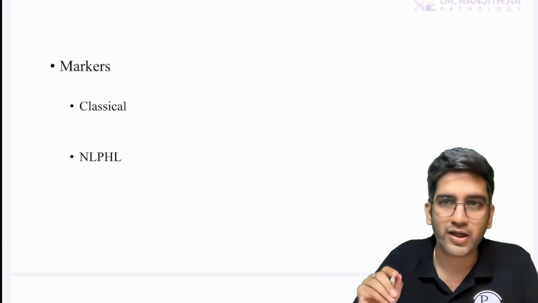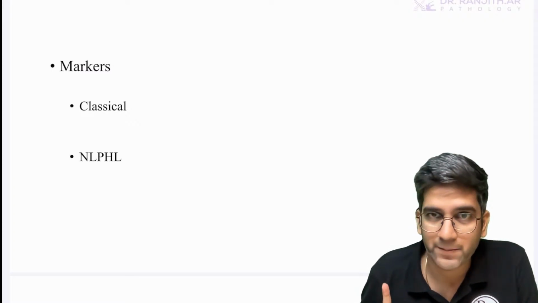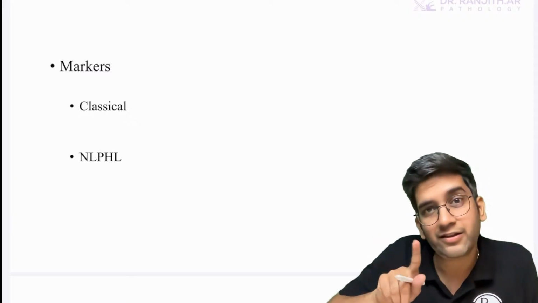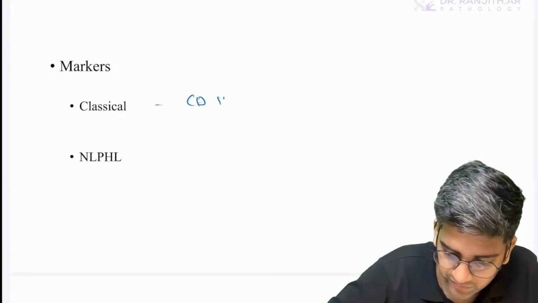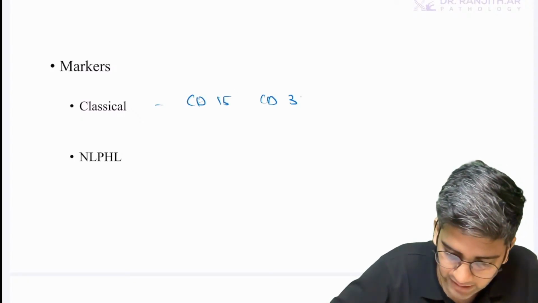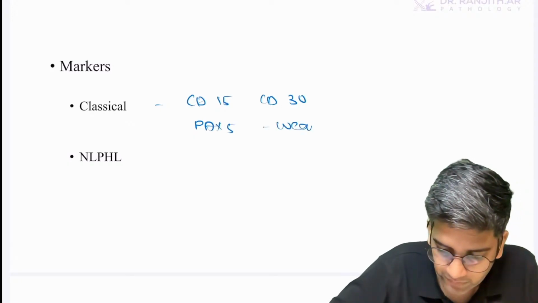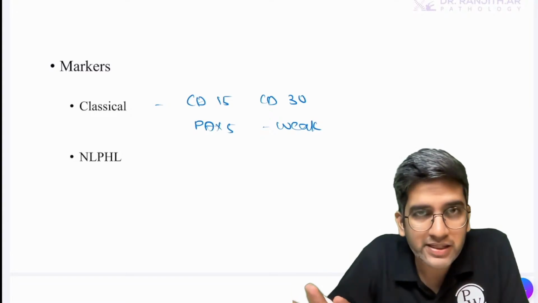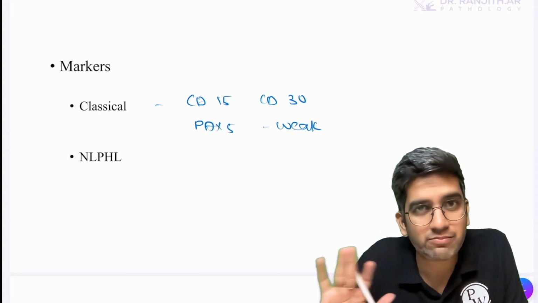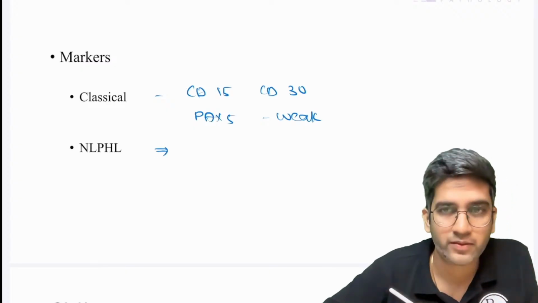That's enough, fine? CD19, CD20, BCL6 is fine, but only for NLPHL. Because classical RSL is a crippled B cell, right? So here it is CD15, CD30, and PAX5 being weak. It should be weak. Though it's a B cell lymphoma, it's a crippled B cell, does not have the classical markers of B cell. Only NLPHL has the classical markers of B cell.